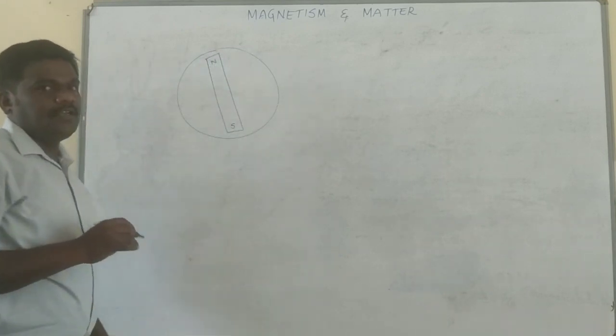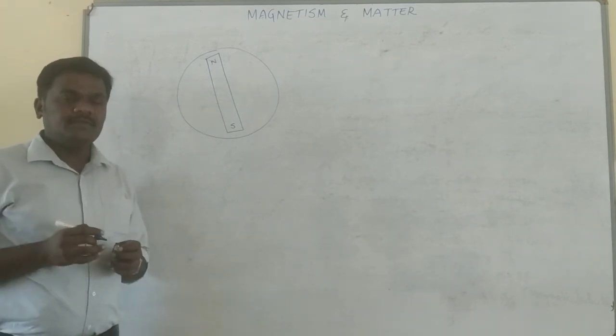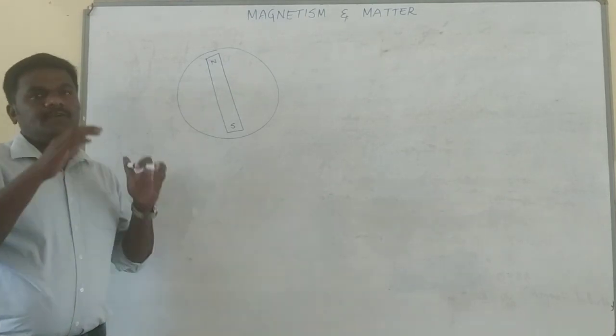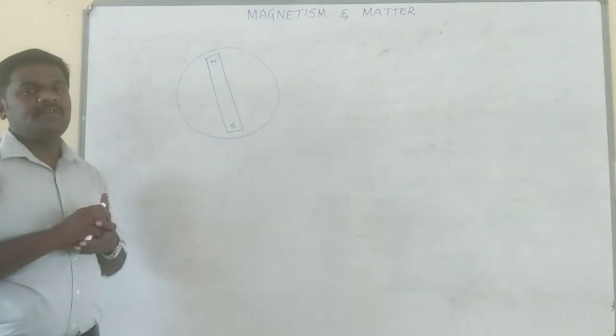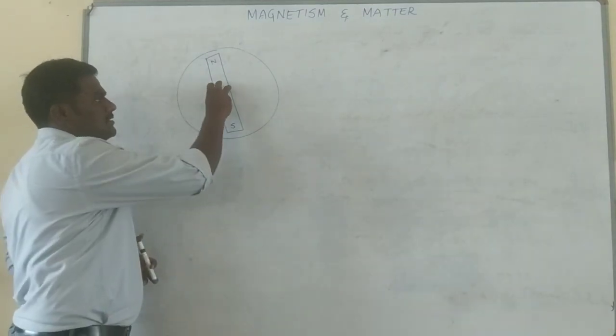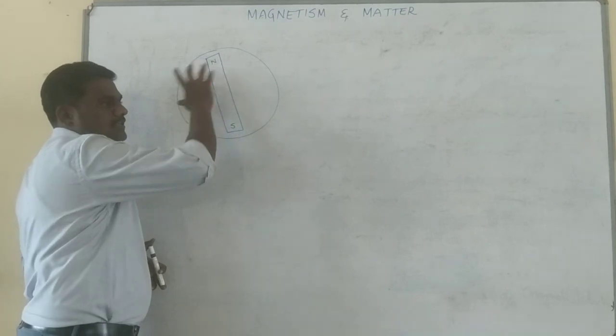But in practical cases, magnetism will not persist under extreme temperature and pressure conditions. If you study the structure of the Earth, you can divide it mainly into three major parts. The inside part is known as the core, the next outer layer is the mantle, and the next is the crust.